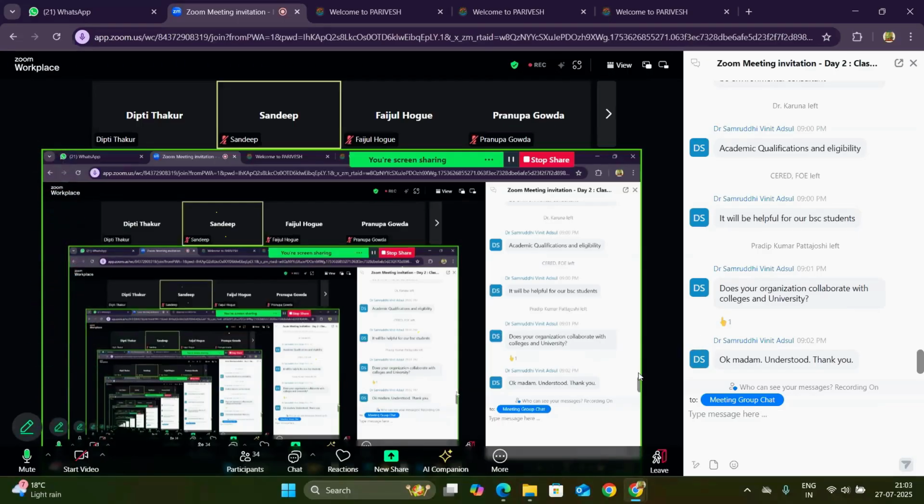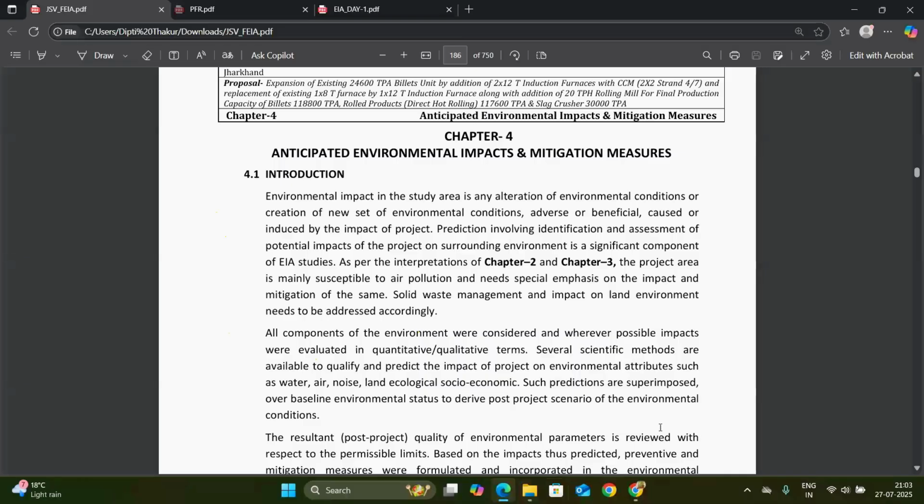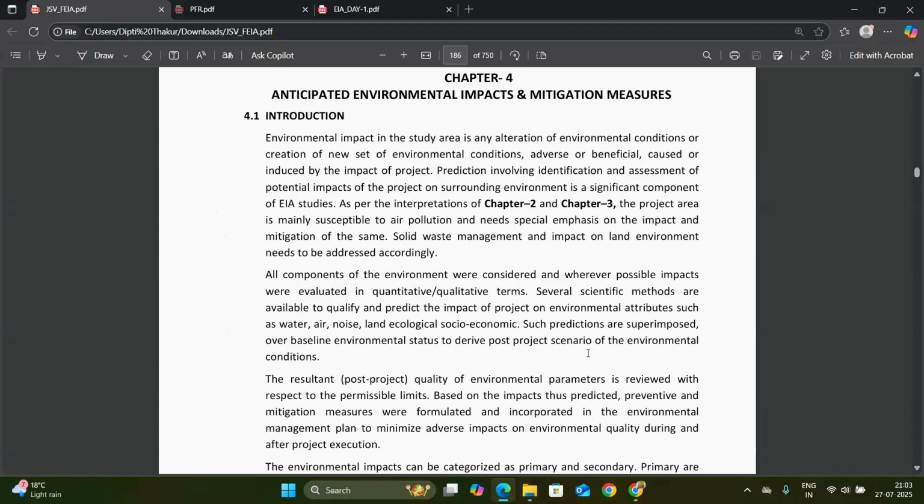Okay, then thank you, all of you. Then we will start again from chapter 4, and this is the anticipated environmental impact and mitigation measures. As I said earlier, after the chapter 3 description of the environment, we will move to chapter 4. And here we will discuss what we analyzed in chapter 3.